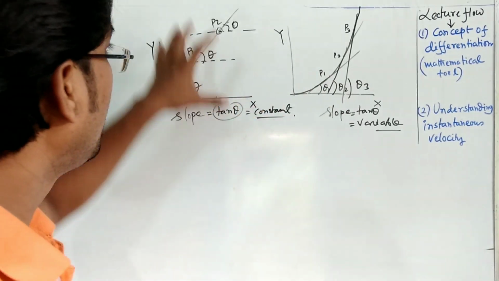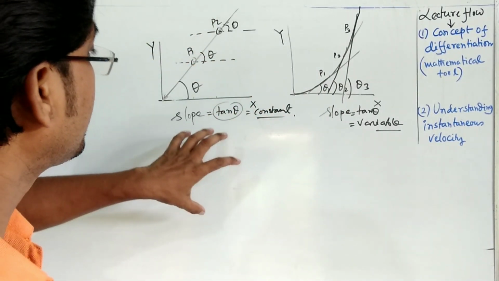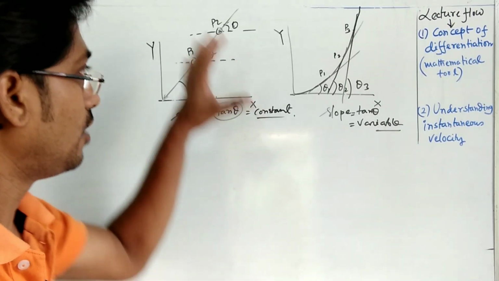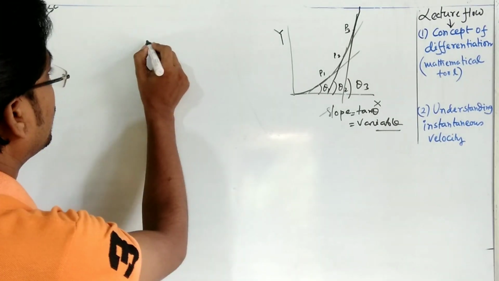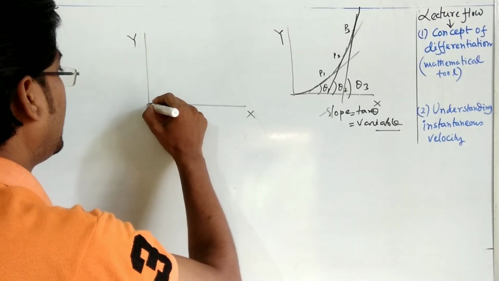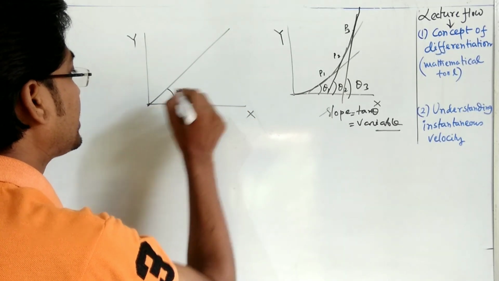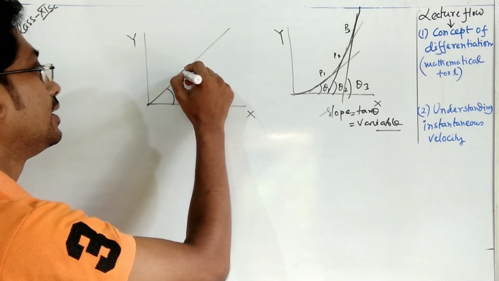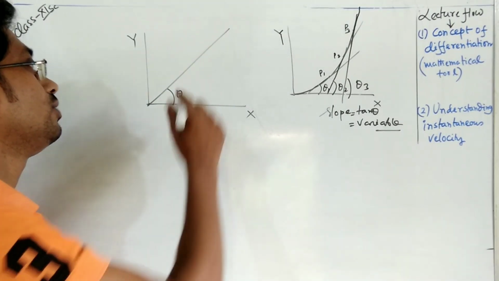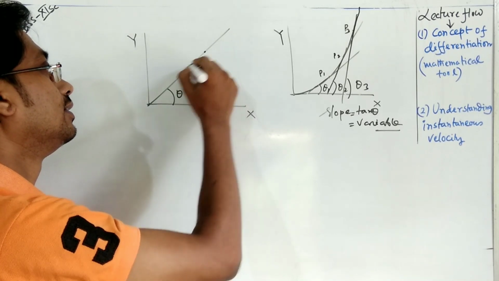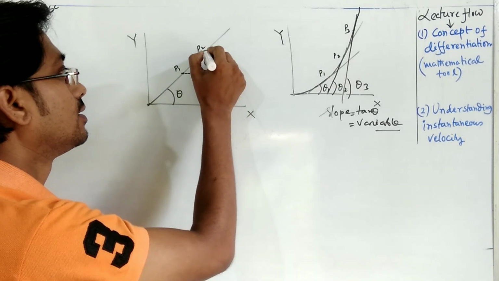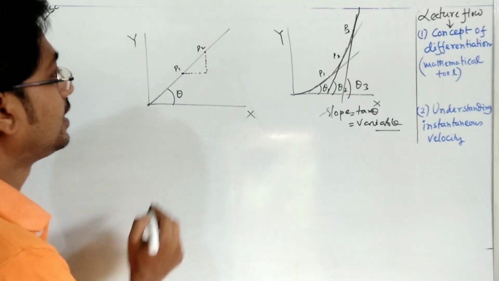Then first of all, how do we measure the slope? Tan theta is the measurement, but to make the measurement more precise, I will give you an overview here. We take x and y, and previously we took a straight line that makes an angle theta. If we want to find the slope of this line, we have to take any two points, p1 and p2, and with those points draw a triangle here.